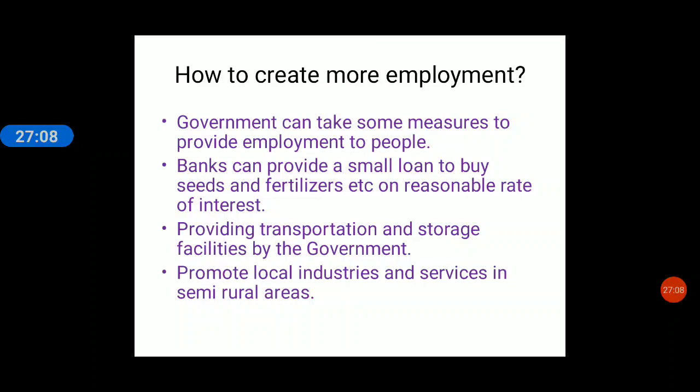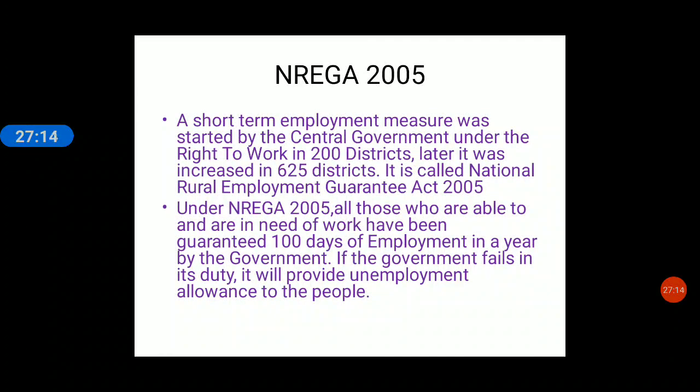Now, one of the very important employment facilities provided by the government is NREGA. Okay, NREGA 2005, National Rural Employment Generation Act. When was this act made? It was passed in which year? 2005. Now it is also called MGNREGA. MG means Mahatma Gandhi National Rural Employment Generation Scheme or Act of 2005.